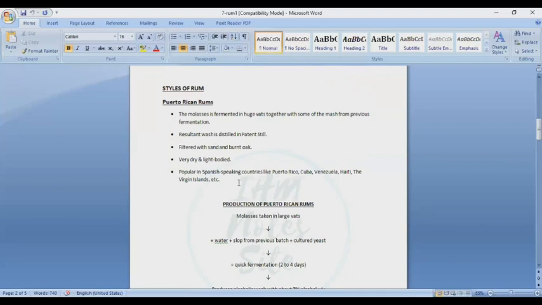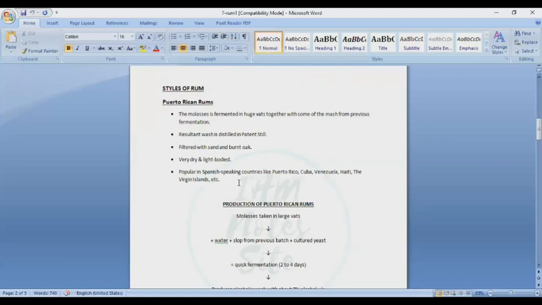Puerto Rican maturation is fast, in uncharred barrels. The following styles of rum are obtained according to the maturation period: white rum, gold rum, and liqueur rum. White rum is matured for a period of 1 year. It is light bodied with natural flavor. Gold rum is matured for a period of 3 years and has color and caramel. Liqueur rum is matured for more than 6 years.